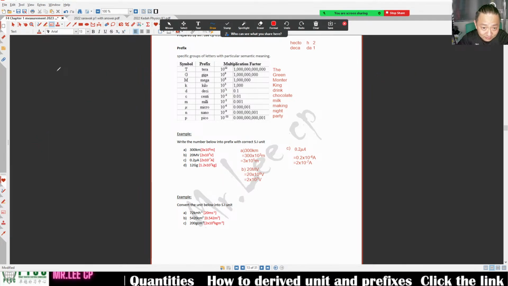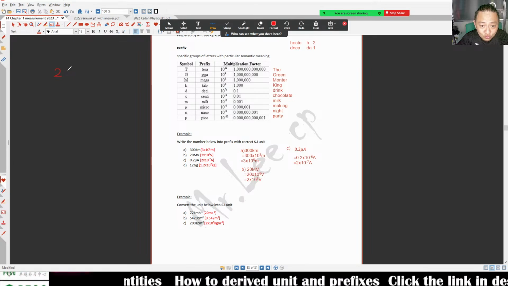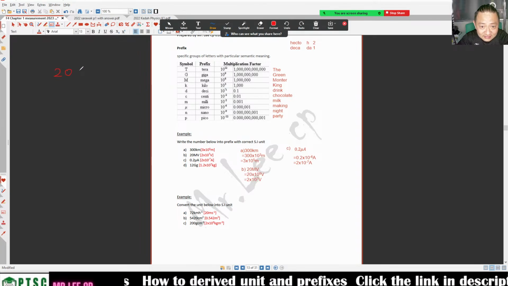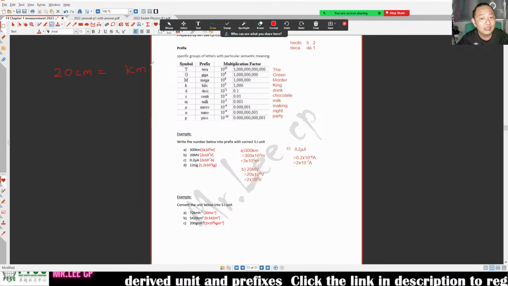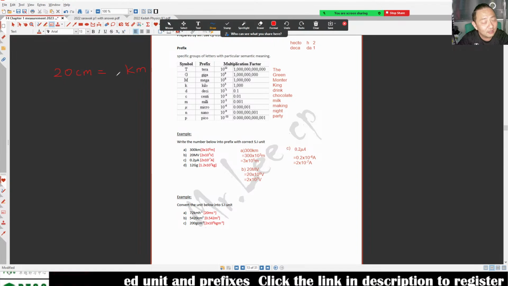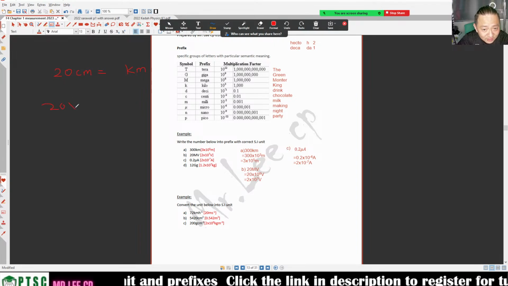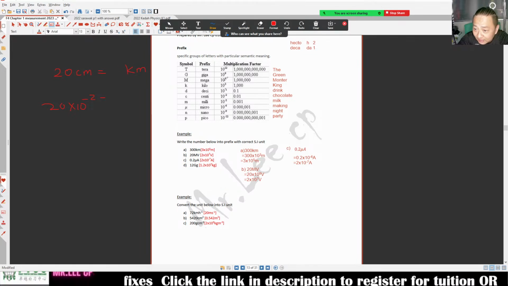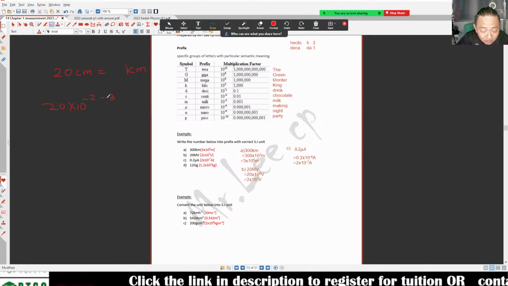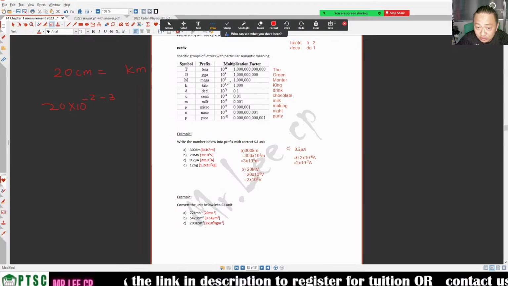Right? For example, 20 cm is equal to how many km? This one susah lah. Alright, how to do it? 20 times 10 to the negative 2 minus k. K is 3. Teacher, not minus. No, this k is 3 only.